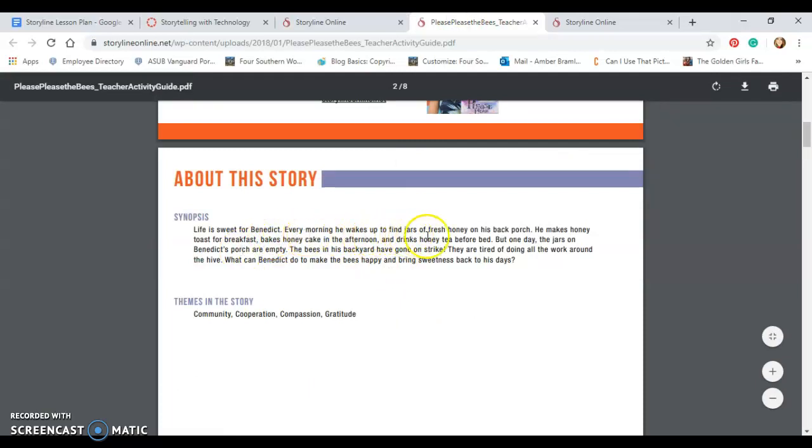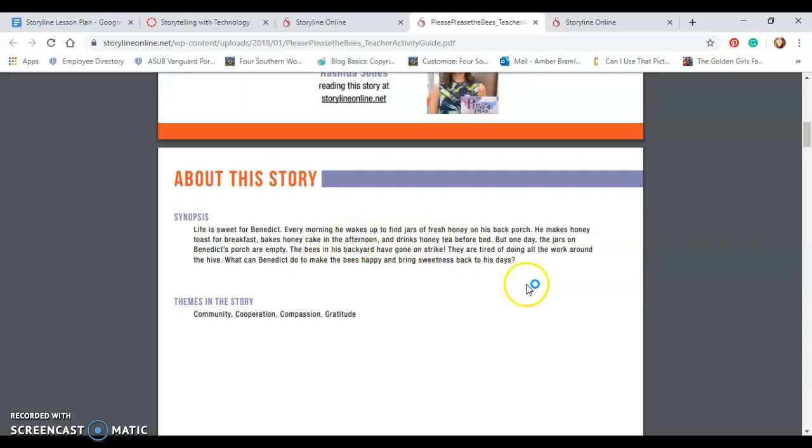Every morning he wakes up to find jars of fresh honey on his back porch. He makes honey toast for his breakfast, bakes honey cake in the afternoon, and drinks honey tea before bed. But one day the jars on Benedict's porch are empty. The bees in his backyard have gone on strike. They are tired of doing all the work around the hive. What can Benedict do to make the bees happy and bring sweetness back to his days?